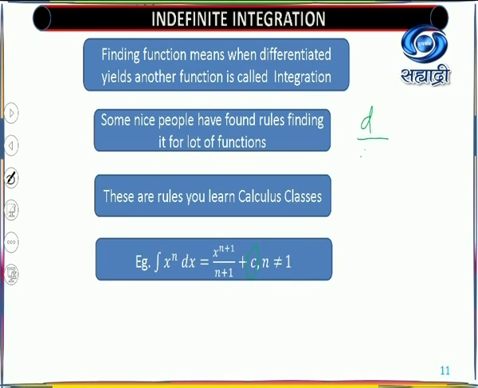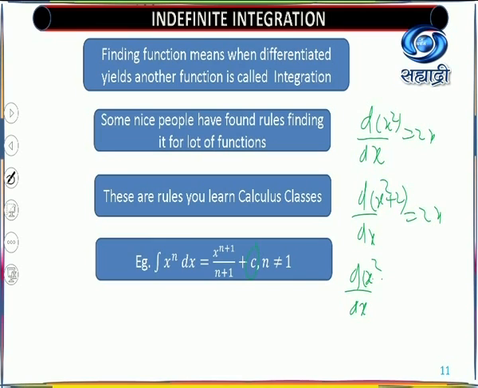Now look at this. What is the derivative of x square? The derivative of x square is 2x. What is the derivative of x square plus 2? That is also 2x. What is the derivative of x square plus 100? That is also 2x. So what happens to this constant? How do we identify it? Now look at how to identify the integration of this. Now you know that this is a reverse process.